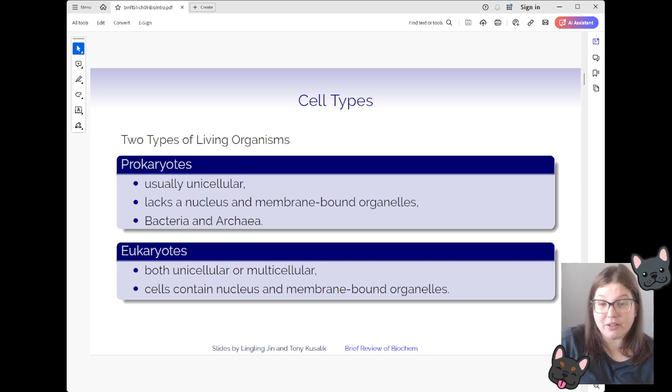We also have eukaryotes, which can be unicellular, so single cell, but are more typically what we would think of as multicellular, so things like humans and plants and stuff like that. The main difference between those two types of cells is not the number of cells that is needed to build those different kinds of organisms, but it is truly just that nucleus, that membrane-bound subcellular structure that would contain things like our genetic information. So eukaryotes have a nucleus, prokaryotes don't have a nucleus.